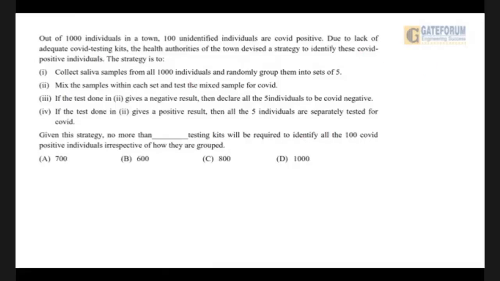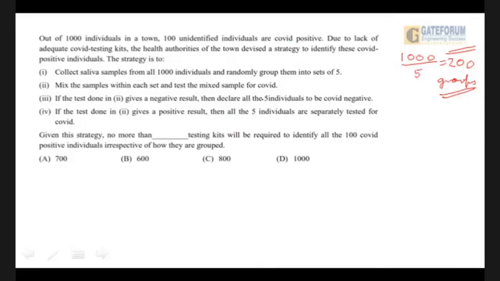Okay, come on, let us do it together. There are 1,000 individuals, 100 unidentified individuals are positive. So they have said they would like to randomly group them into sets of 5. So how many groups are made? The number of groups would be 1,000 divided by 5. That is 200 groups. I hope all of you will appreciate that.